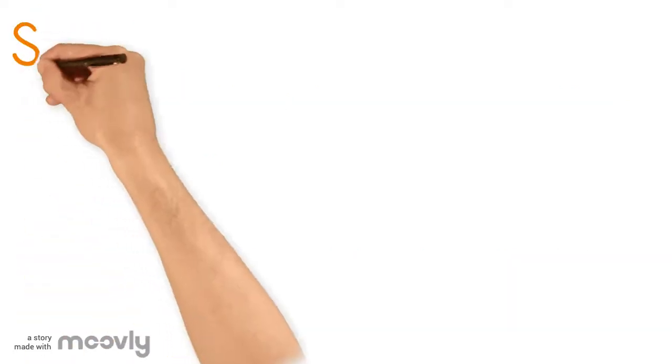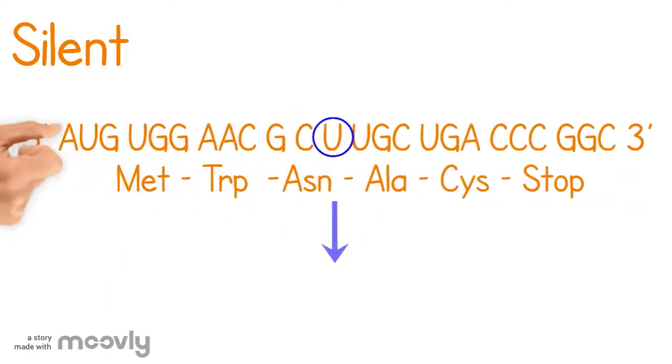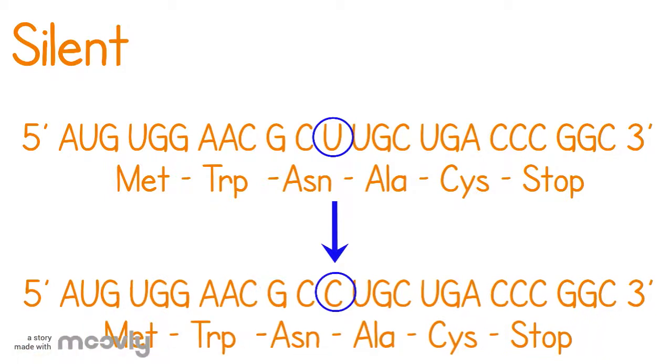A silent mutation is when the change in nucleotides still codes for the same amino acid. Looking at this strand, the uracil was substituted with a cytosine, a transition because both are pyrimidines. This mutation has no effect on the protein function. The amino acids remain the same, as does the protein.